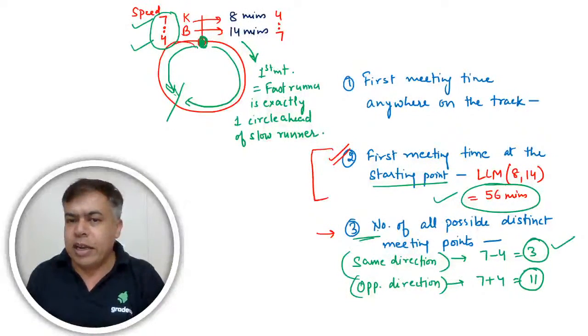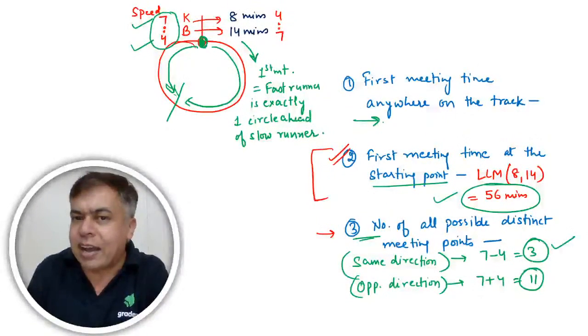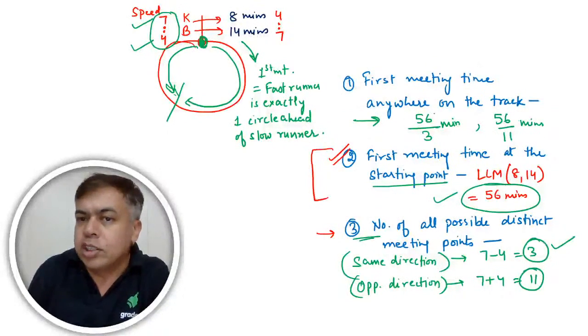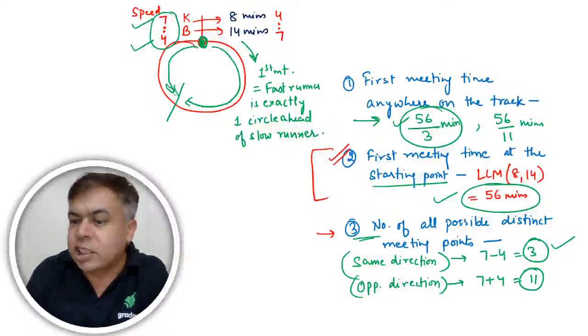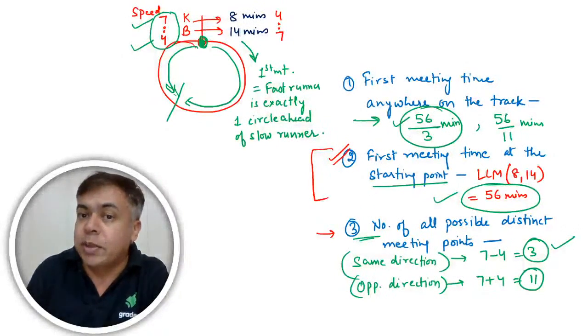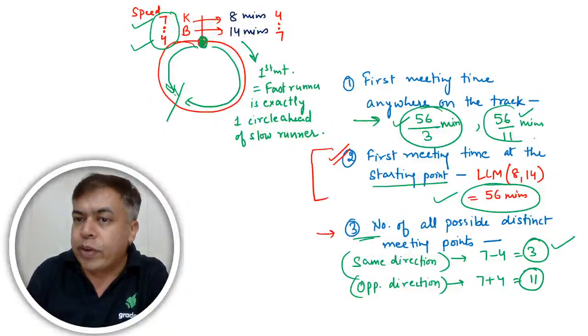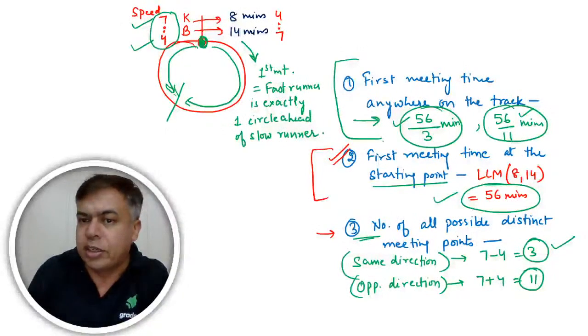Now the answer to the first meeting anywhere on the track will be the LCM, that is 56 minutes, divided by the number of meetings. So in case of the same direction, it will be 56/3 minutes. In case of the opposite direction, it will be 56/11 minutes. Because at the LCM, at 56 minutes, this is the third meeting, so the first meeting will be 56/3. In case of the opposite direction, at 56 minutes it is the 11th meeting, so 56/11 should be the first meeting. Right? This will be the answer to the first question.